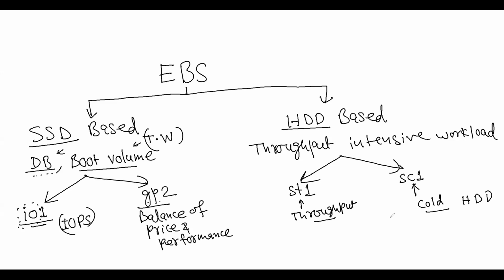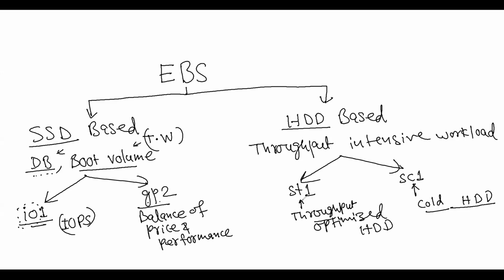It is used for very less frequently accessed data. And this is for throughput optimized HDD, this is ST1.